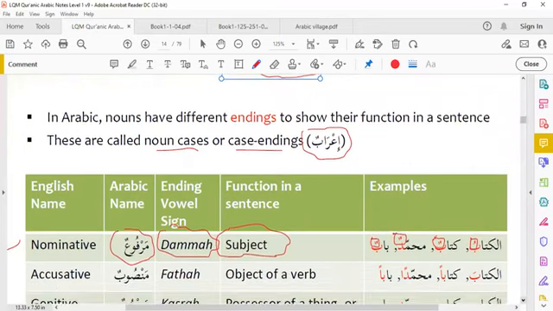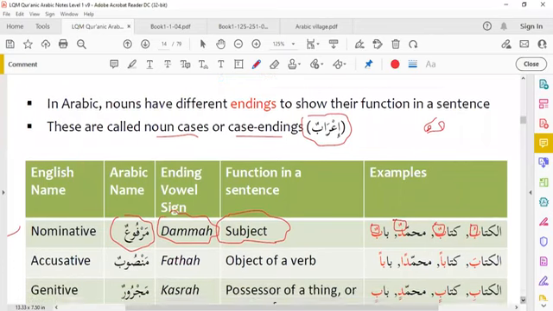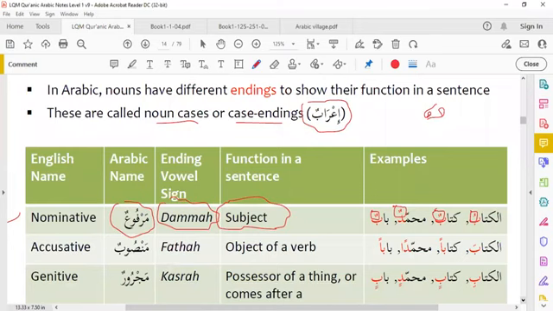So if there is a dhamma, we call it nominative case marfu'un. This is a sign of dhamma. We call it dhamma. And if it is two dhammas, then we call it tanween. So if there is a dhamma, we call it nominative case marfu'un, and it is a subject in the sentence.